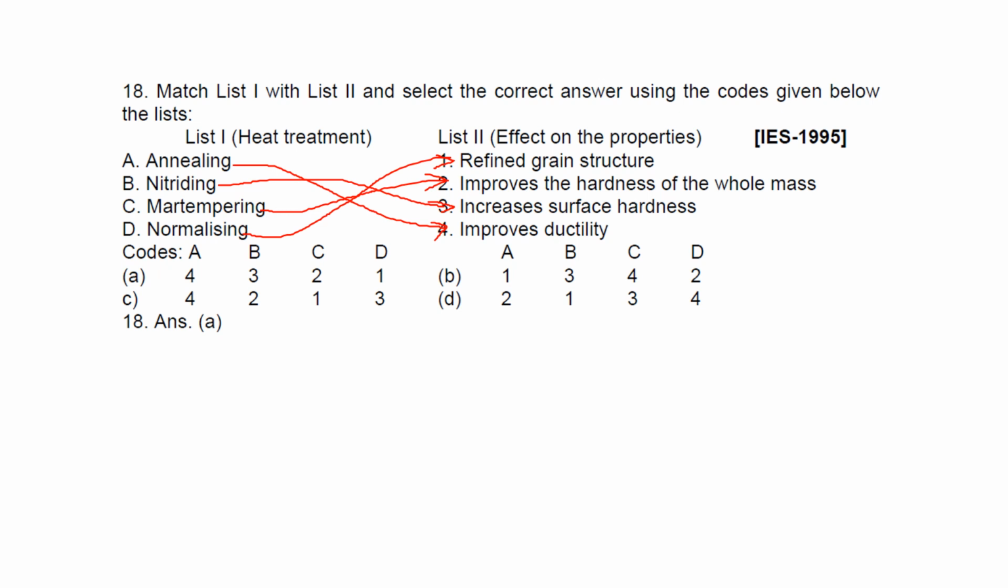Understood? Sometimes in the match list, if you don't know all four, based on whatever you know, eliminate the answers. Most of the time you will get the answer, and even if you're not getting the answer, go for the next one, and with some clue you can solve that question. So its answer is A.